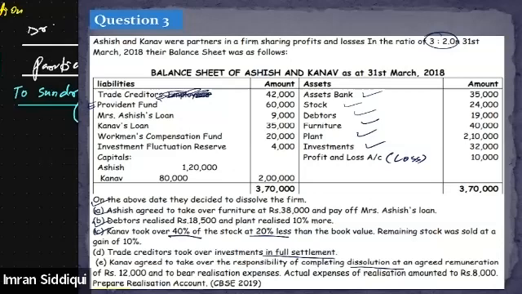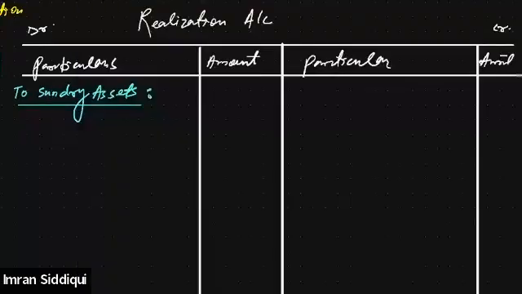But tell me whether I should record the bank balance in the asset account in the realization account as well or not? No, sir. Whether I should write down the bank in the realization account, yes or no? No. But can we write stock, debtor, furniture, plant, investment? All these will be recorded here, yes or no? Yes. But again, we won't be recording the P&L, right? Everyone, is it clear to all of you? Yes, sir. Bank and profit and loss won't be recorded.